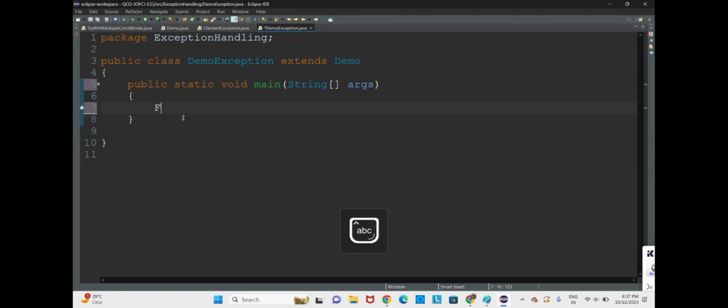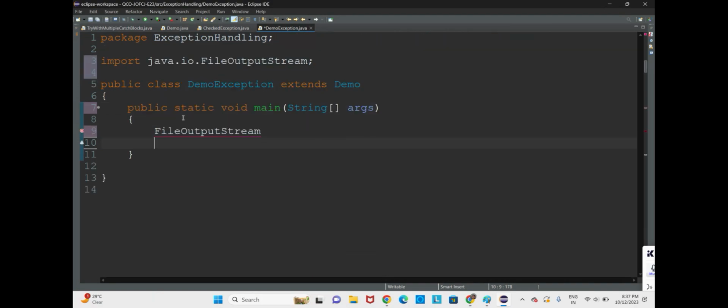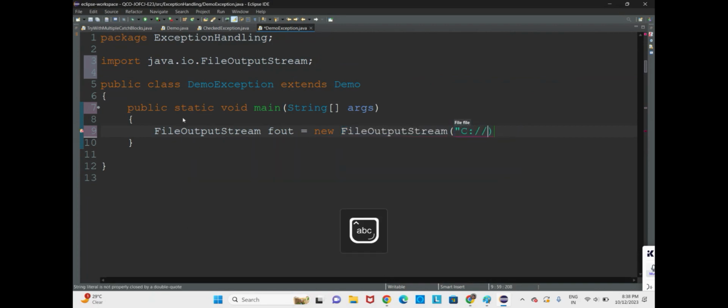So we'll go for FileOutputStream. FileOutputStream variable fout is equal to new FileOutputStream of. In the FileOutputStream, we are taking the path of the file wherein to put the data. Now in the FileOutputStream, we will put the data out into the file. Now we shall go for def.txt, the def.txt file.